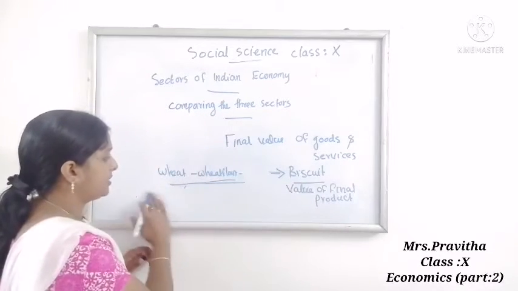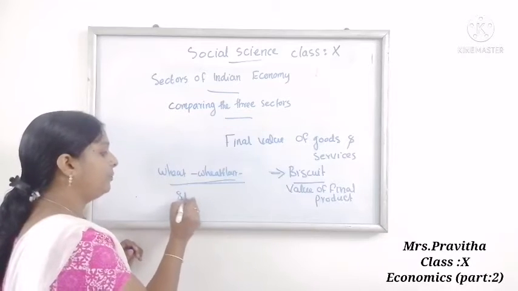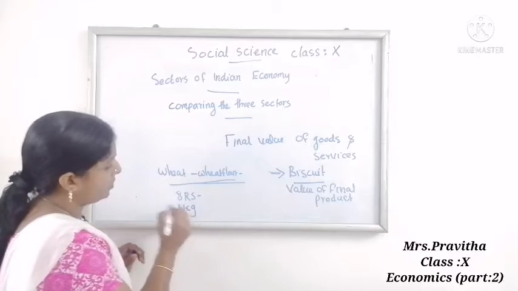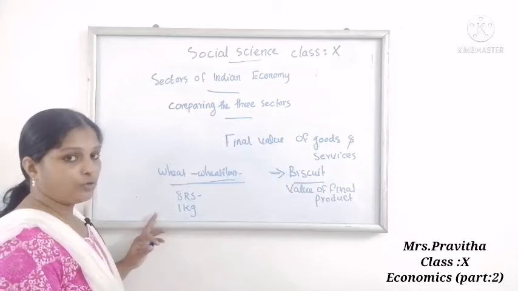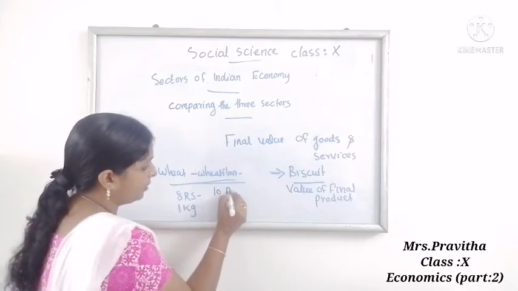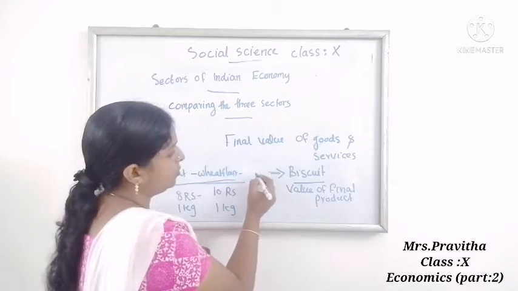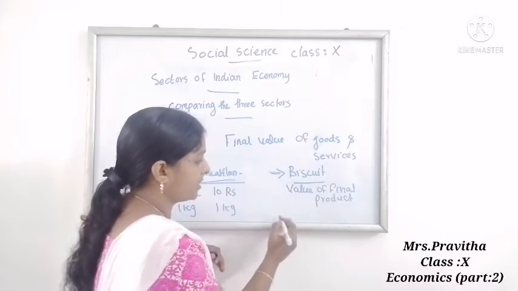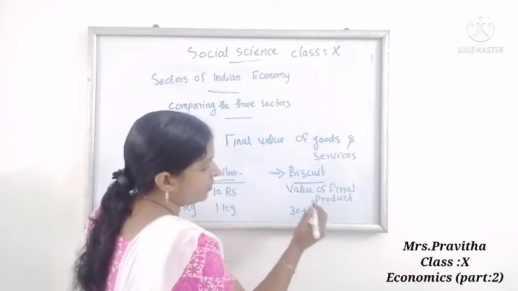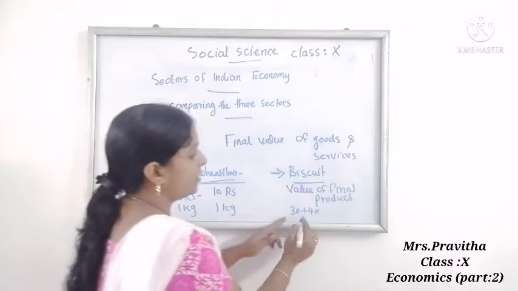For example, ma'am will tell you, wheat may sell at 8 rupees per kg. Okay, 1 kilogram of wheat is 8 rupees. When it is changed into wheat flour, it will be 10 rupees for 1 kg. Then it will add some sugar and oil, and the final product will be the biscuit. Sometimes the biscuit value will be 30 or 40 rupees. So all the value of these products is included in the final product.